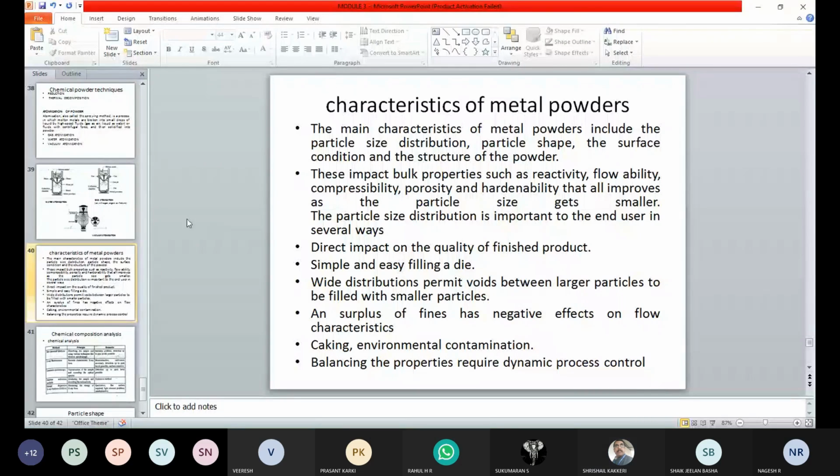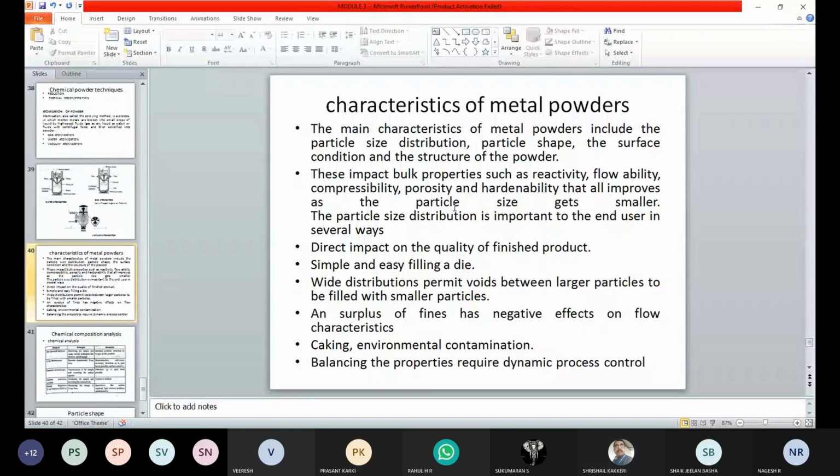So next, some other properties such as reactivity, flowability, compressibility, porosity and hardenability. These will improve as the particle size gets smaller. If the particle size goes smaller, then some properties will also be improved. So it will show properties like reactivity, flowability, compressibility, porosity. All of those will improve as the particle size gets smaller.